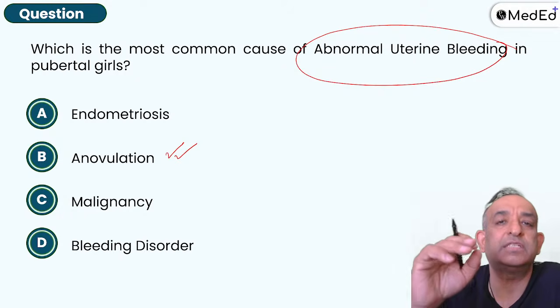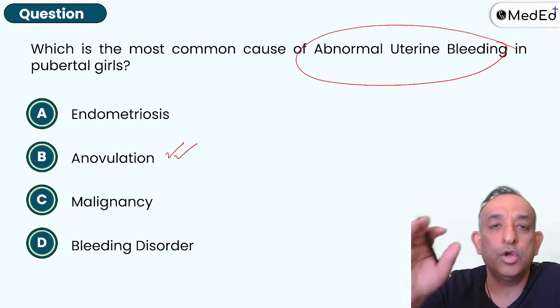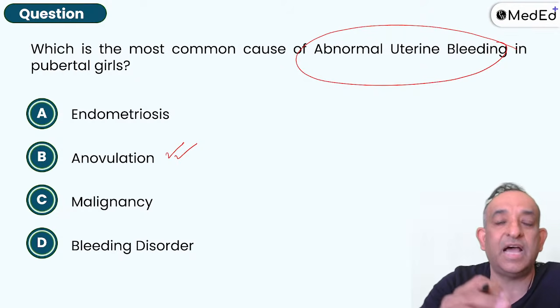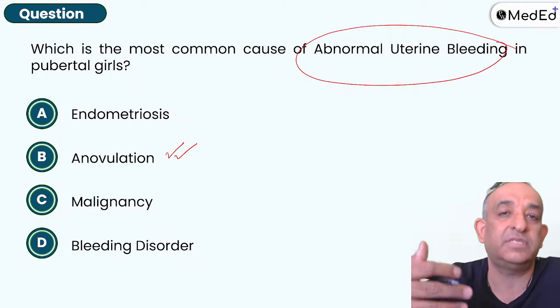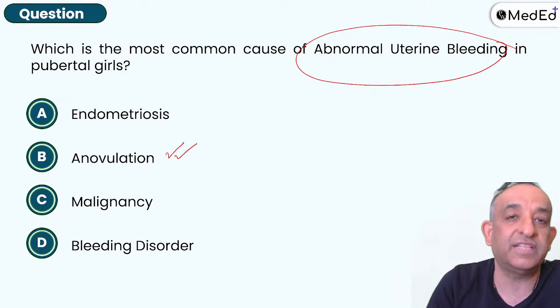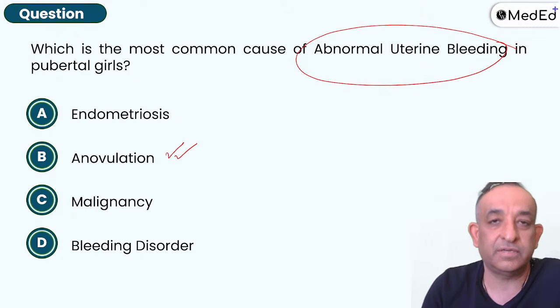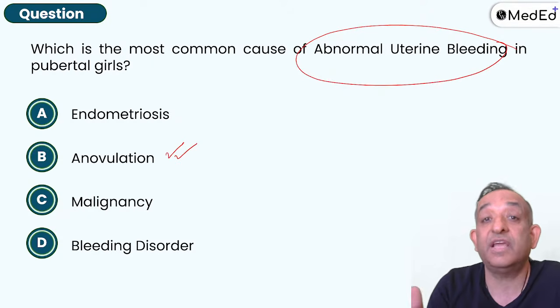You have been told this numerous times in the app and in many discussions with me. Ovulatory cycles regular, anovulatory cycles irregular. Ovulatory cycles painful, anovulatory cycles painless. So yes, when a girl is getting into her system of menstruation, first few cycles are anovulatory and they're irregular, please don't bring the girl to the obstetrician or the gynecologist, because too many drugs given for this. This is self-limiting condition until she's having heavy bleeding.